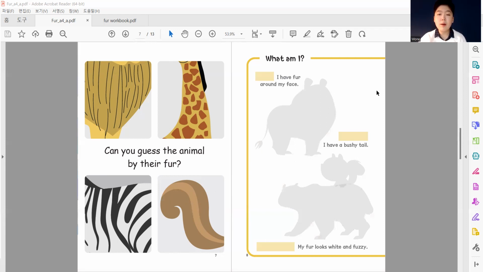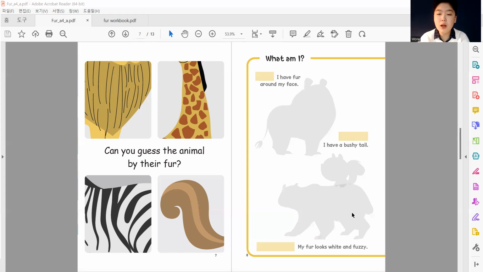So let's look at our what am I prompts. So here we go. What am I? I have fur around my face. So it looks like it's this animal. Hair all over here. Which animal looks like that? What about the next one? I have a bushy tail. This animal probably loves acorns, right? It loves acorns. It comes out a lot in the fall.